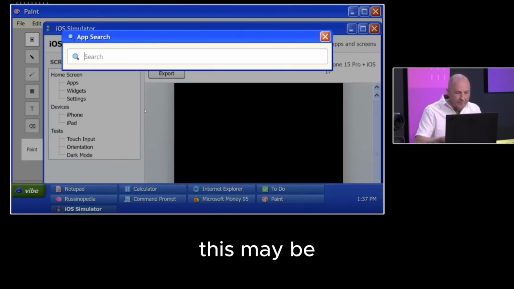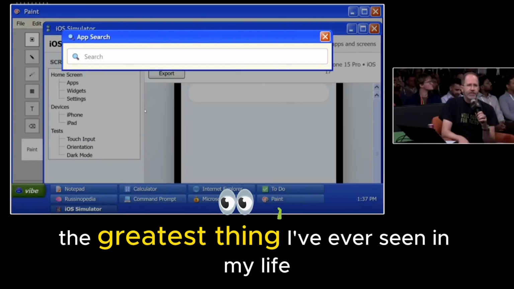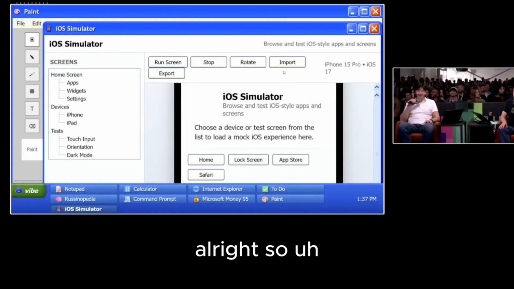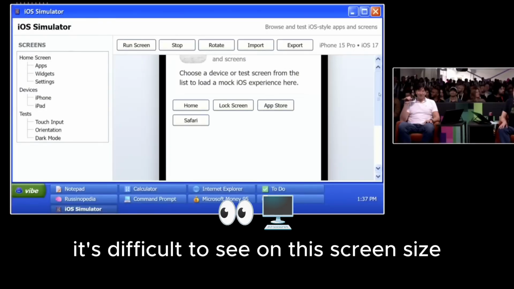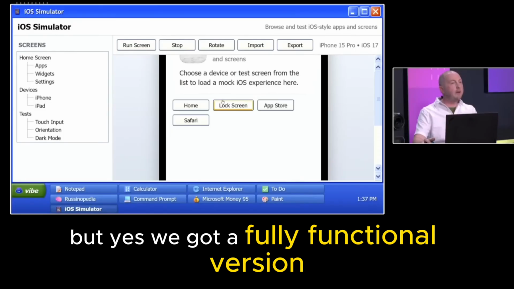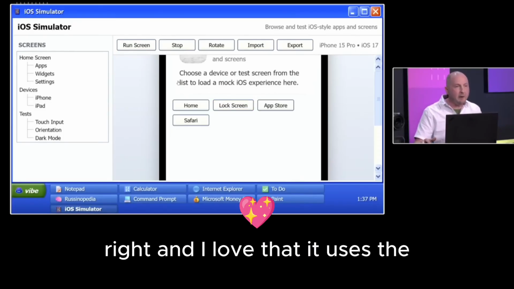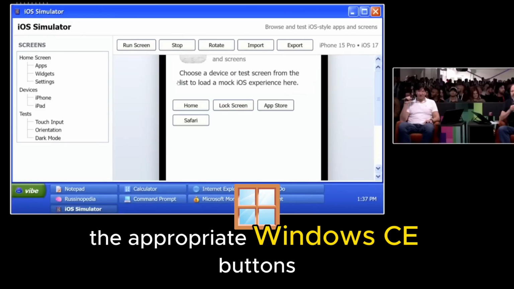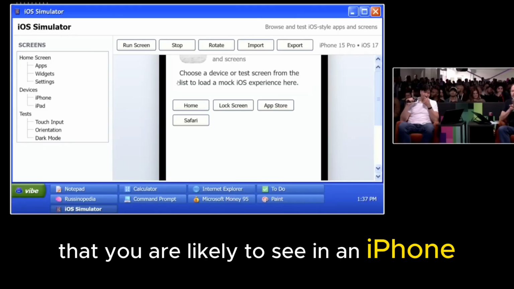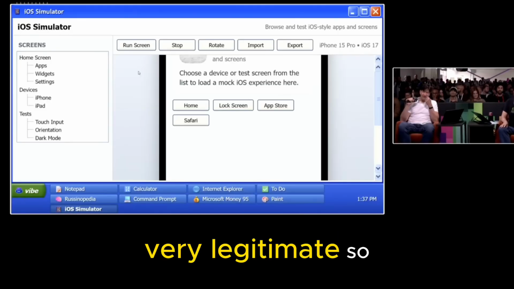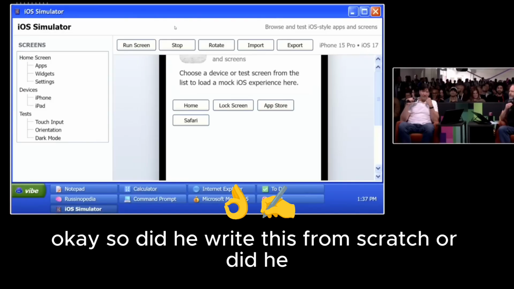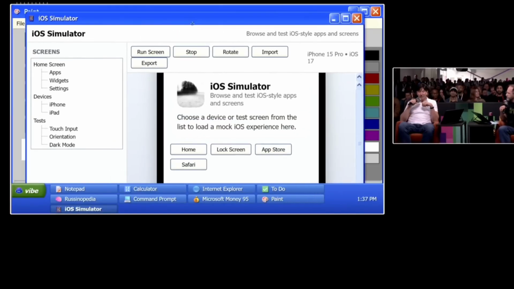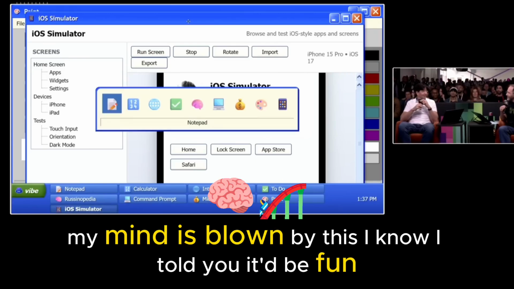This may be the greatest thing I've ever seen in my life. Me too. Yeah. Well, fair enough. All right. So what have we got? Oh, it's difficult to see on this screen size, but yes, we got a fully functional version of iOS. And I love that it uses the appropriate Windows CE buttons that you are likely to see in an iPhone. Yeah. It's very legitimate. So, okay. My mind is blown by this. I know. I told you it'd be fun.